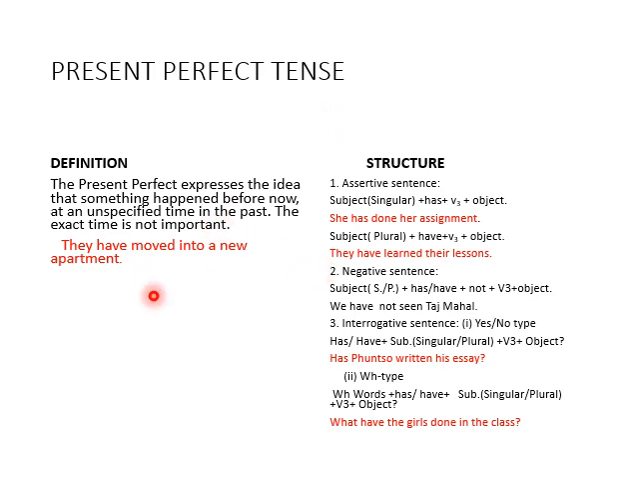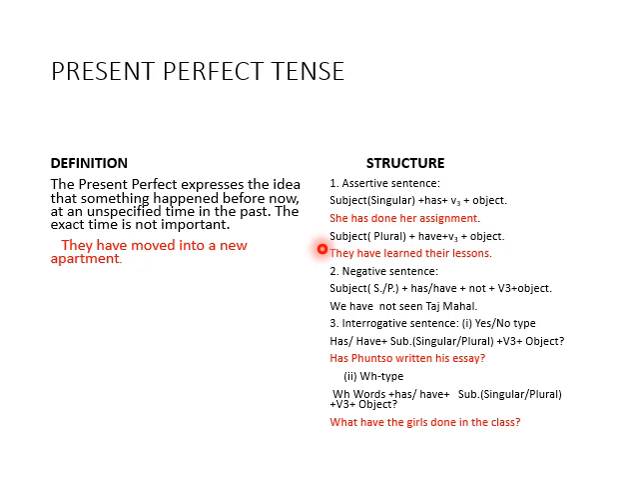And after that, the structure. Assertive sentence: subject, if the subject is singular, the helping verb is has, and here we use V3. V3 is the third form of the verb, as we know. For example, go is the first form, went is the second form, and gone is the third form of the verb. It's clear? So V3 is the third form of the verb. And then object. For example, she has done her assignment. Do is the first form of the verb, did is the second, and done is the third form of the verb. It's clear? That's why she has done her assignment.